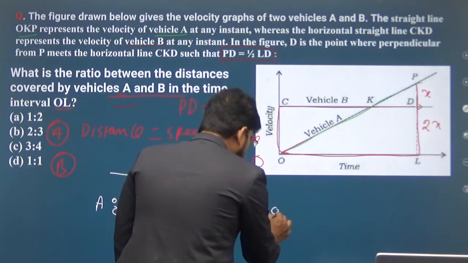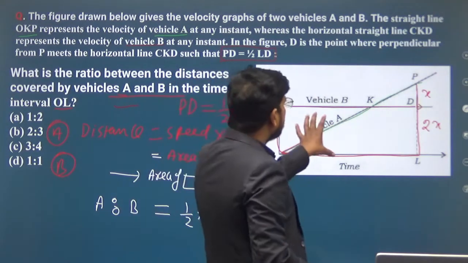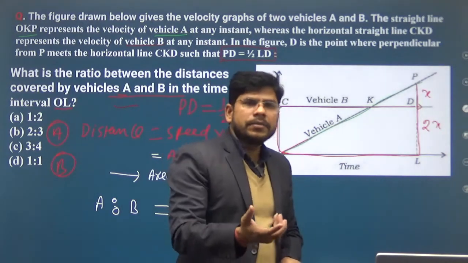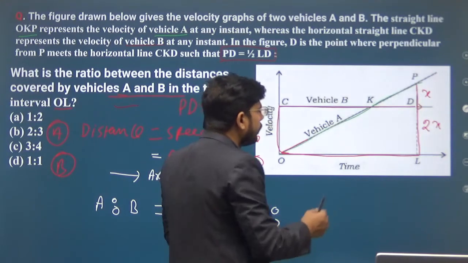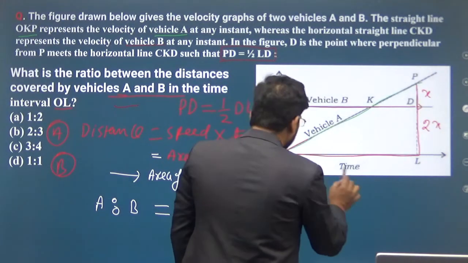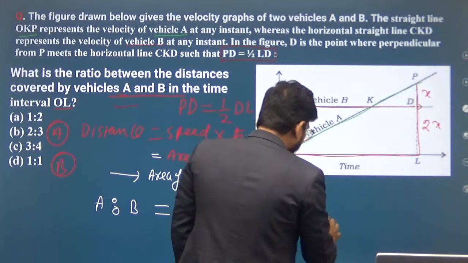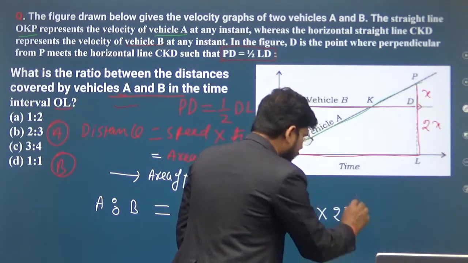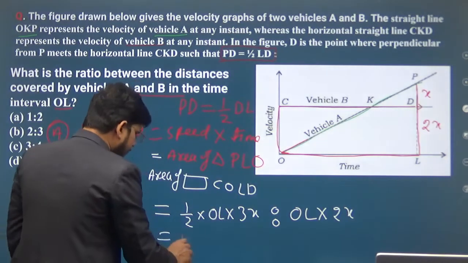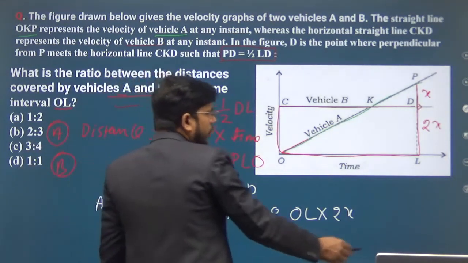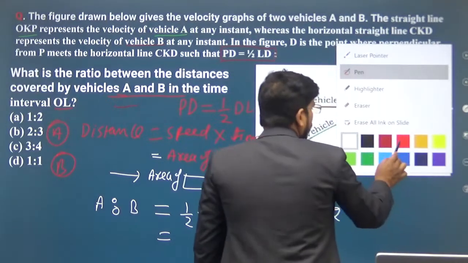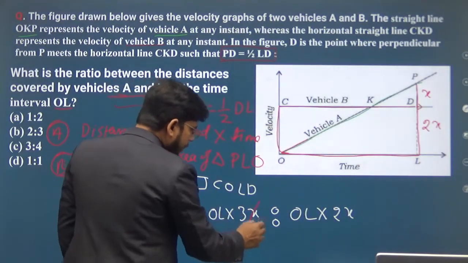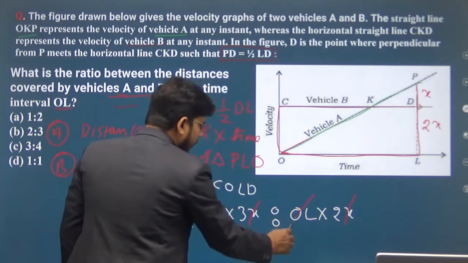Now what will be the area of this rectangle? Area of rectangle is length into breadth. So length is OL into breadth is 2x. Then what will be the ratio? Because this is a ratio, you can simplify. X will be cancelled out and OL will be cancelled out.